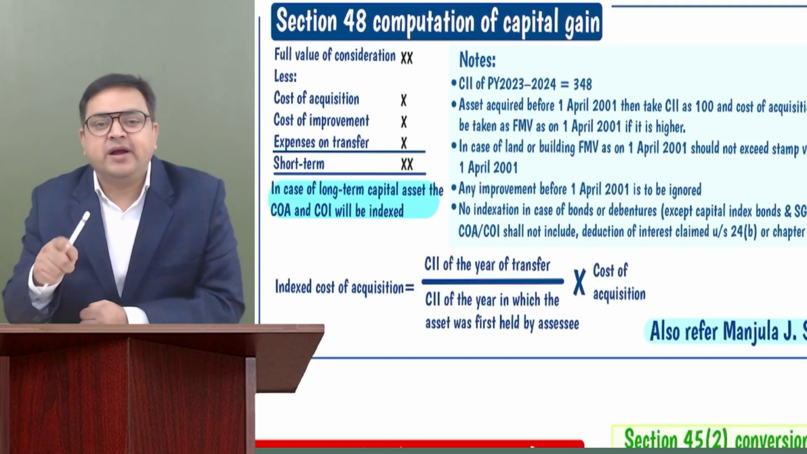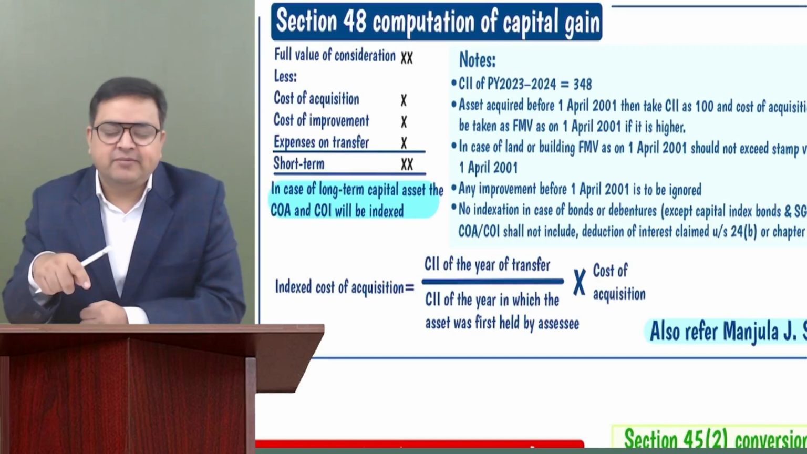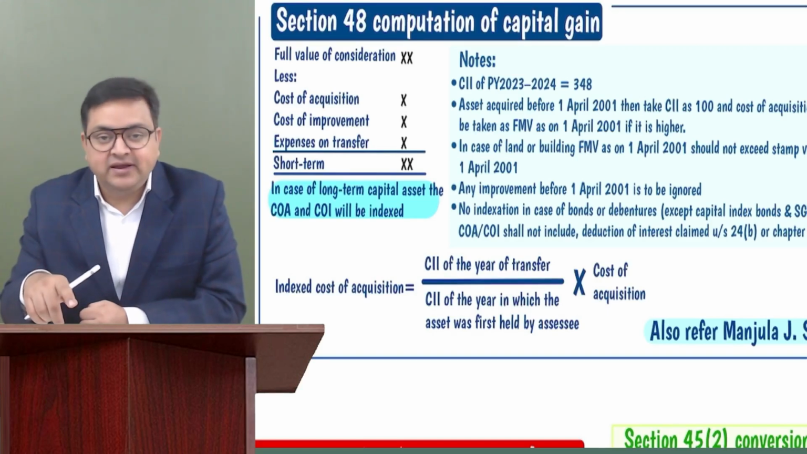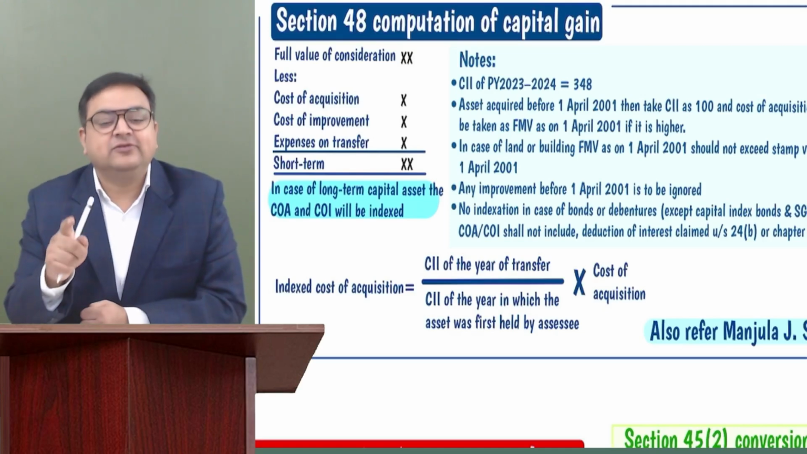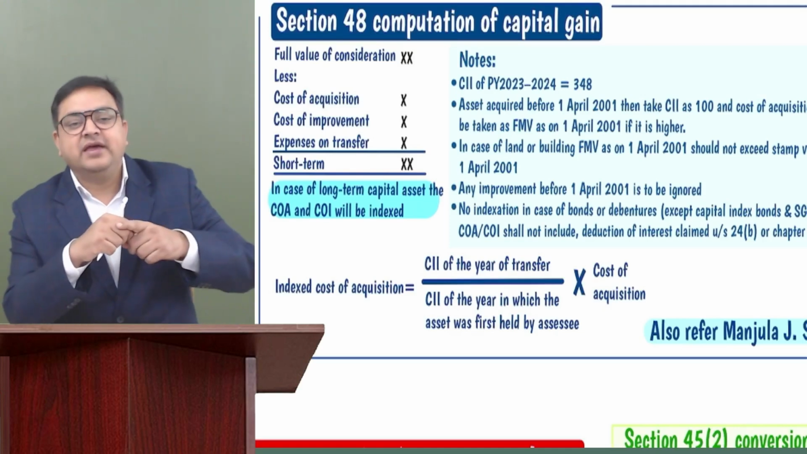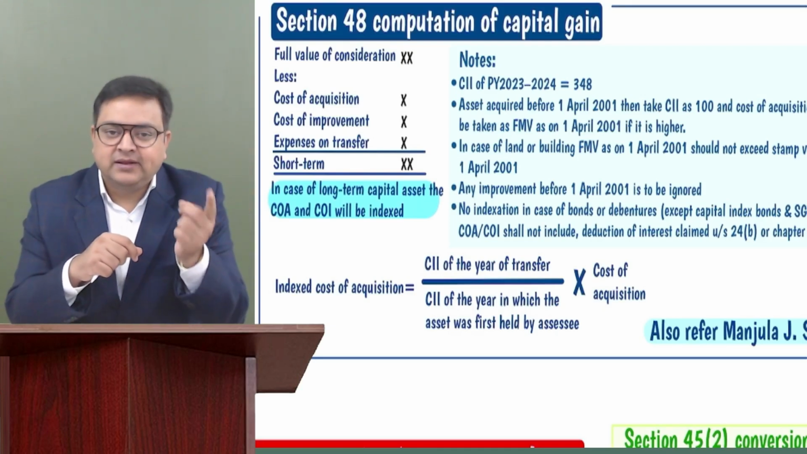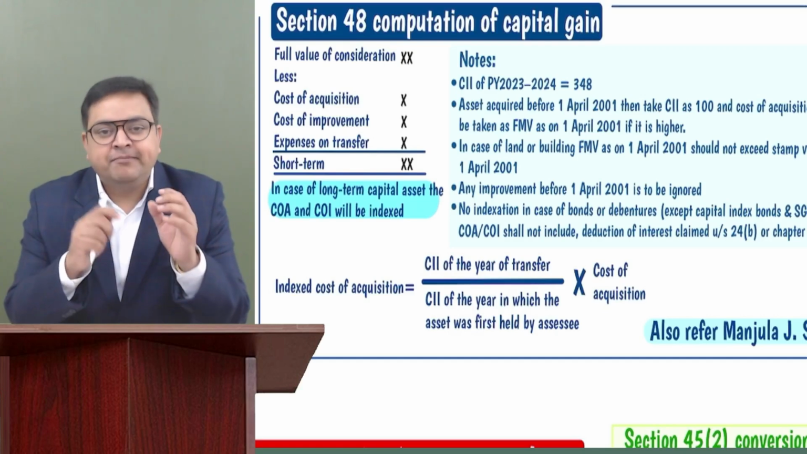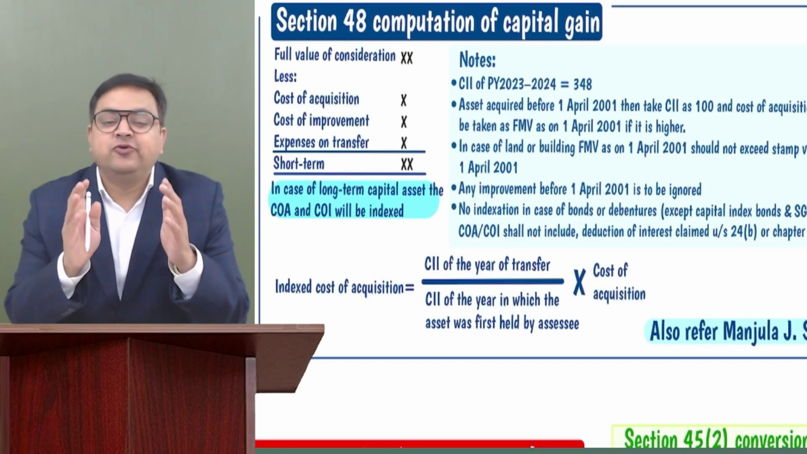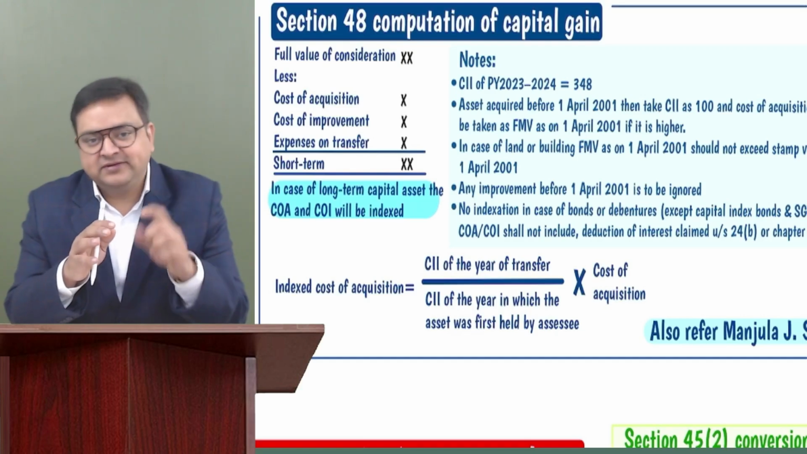If any asset is acquired before 1/4/2001, you understand the actual cost or the fair market value as on 1/4/2001 can be taken. But in case of land and building, please don't make a mistake over here. If any land or building is acquired before 1/4/2001, then the actual cost or the fair market value, whichever is higher. But if stamp duty value is also given as of 1/4/2001, then the fair market value should not be more than the stamp duty value.